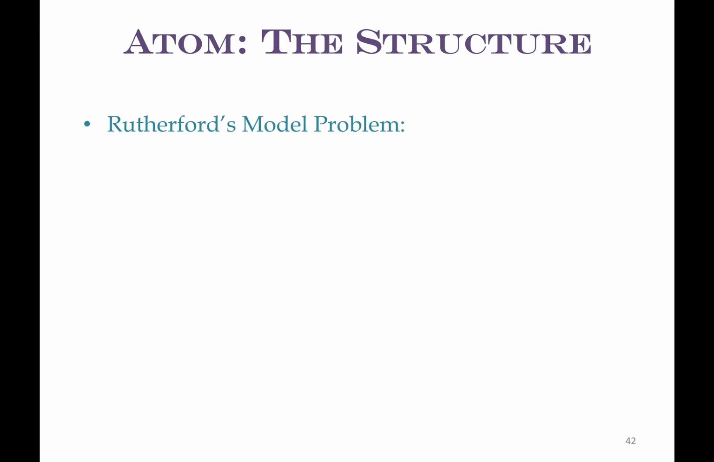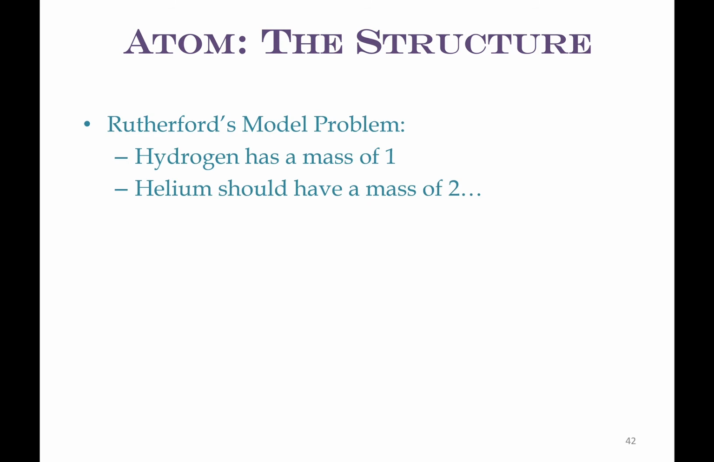So Rutherford's model said that hydrogen has a mass of 1, which it does. Then helium should have a mass of 2. But if you look at your periodic table, you're going to notice that helium has a mass of 4. So what else is going on there?